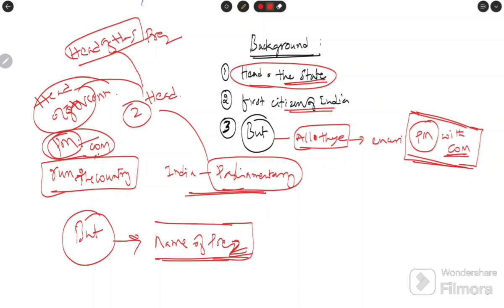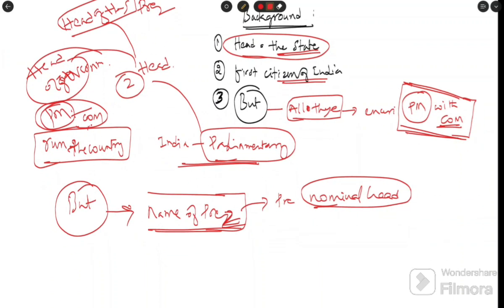That's why we call the President of India the nominal head of the executive, the nominal head of the state. He is not taking the action or exercising the power, but his or her name is used to take the actions.